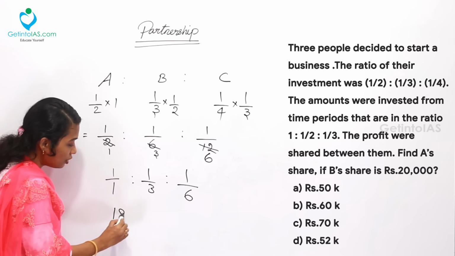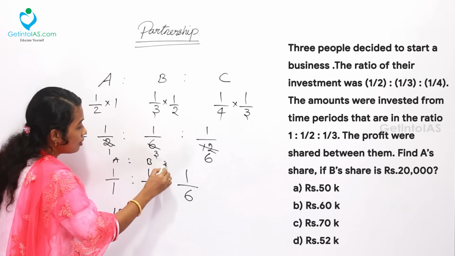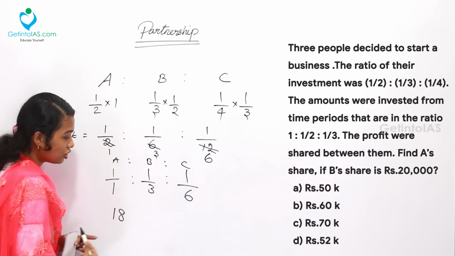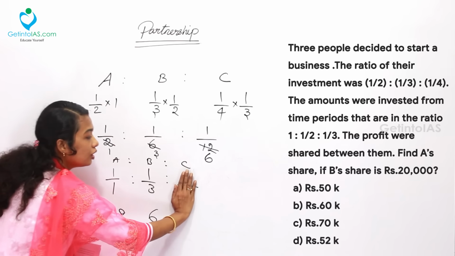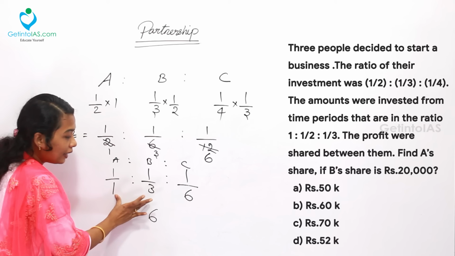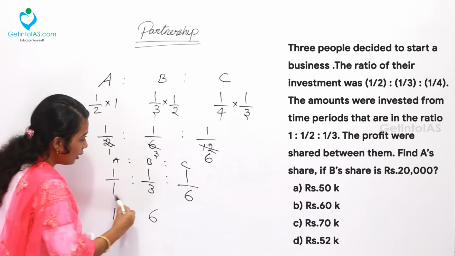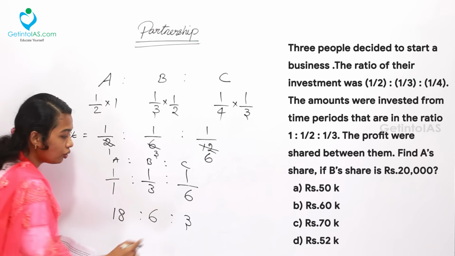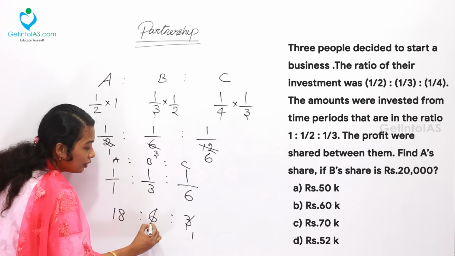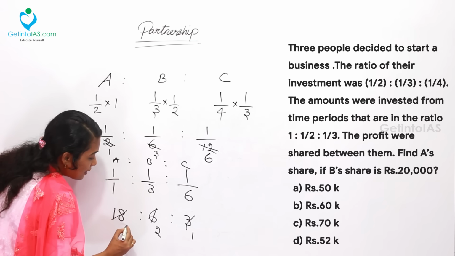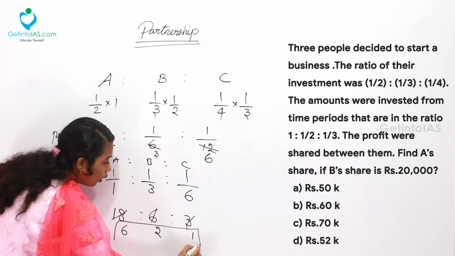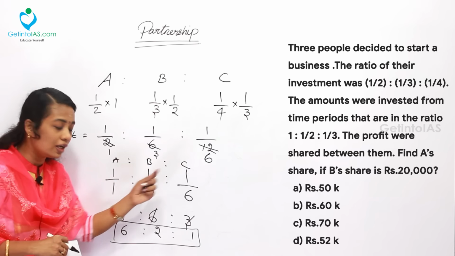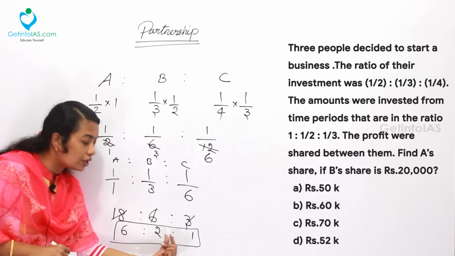For the first value, that is A here, B here, C here. For the second value, you will have to take 1 and 6, which is 6 here. For the third value, hide the third value and take the denominators, their product, 1 into 3, which is 3. So at last, what is the final ratio? Here 1 time 3, here 2 time 3, here 6 time 3. So the final profit ratio between A, B and C is 6 ratio 2 ratio 1.